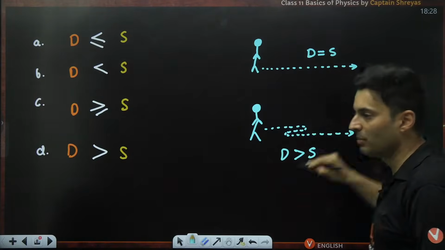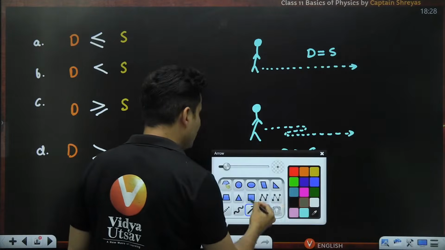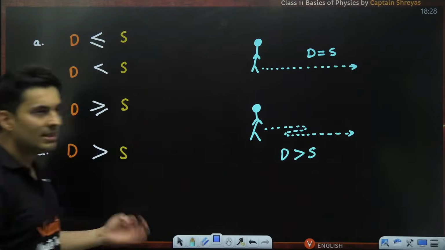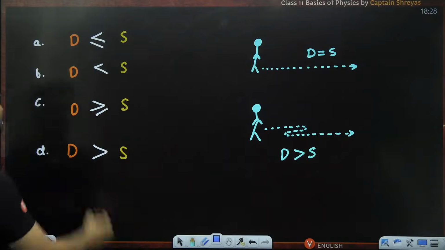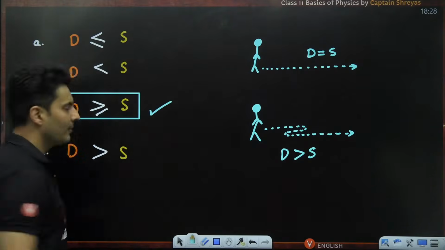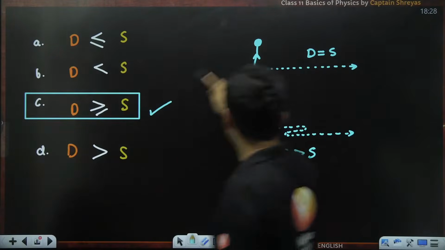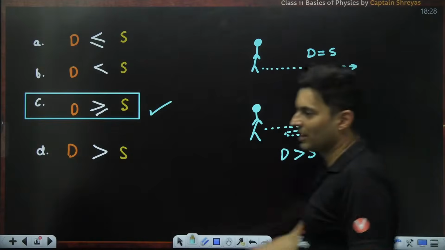So in general, what is the possibility, guys? Distance is more than or equal to the displacement. That means option C is the right answer. Very good. C for your Captain Shreyas.